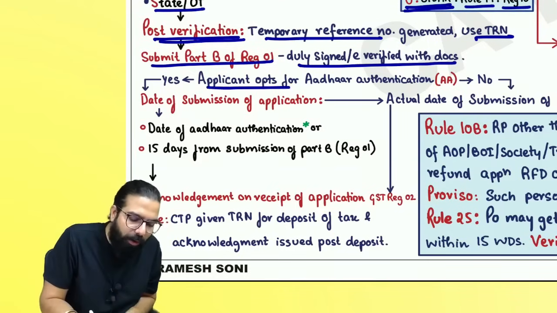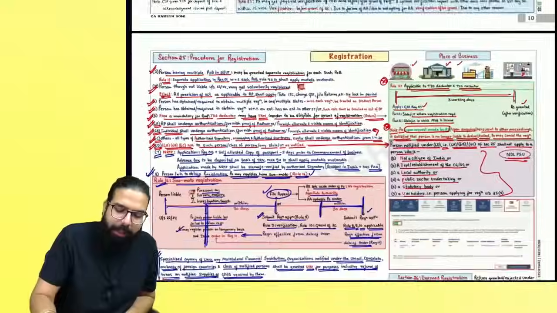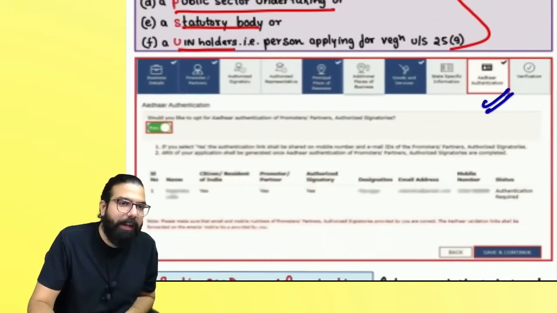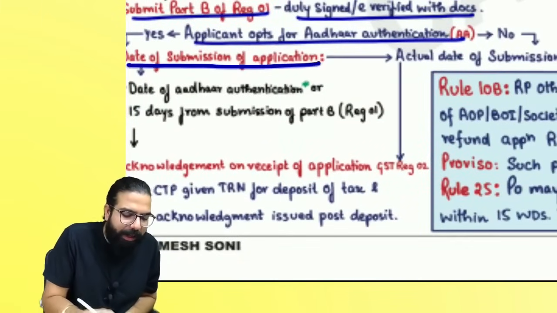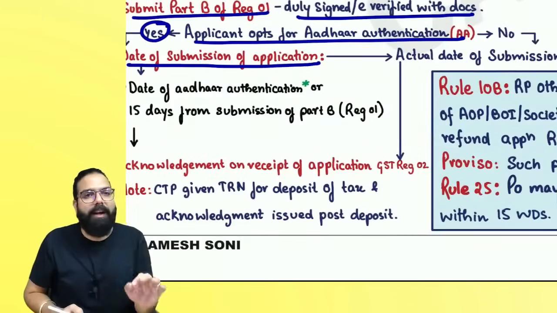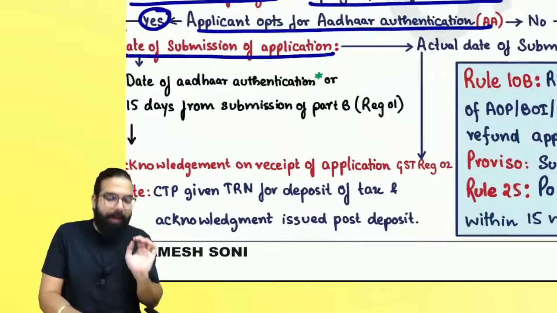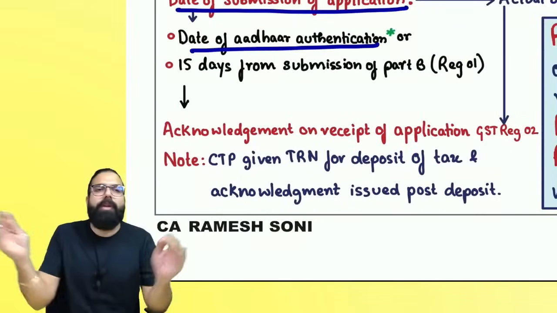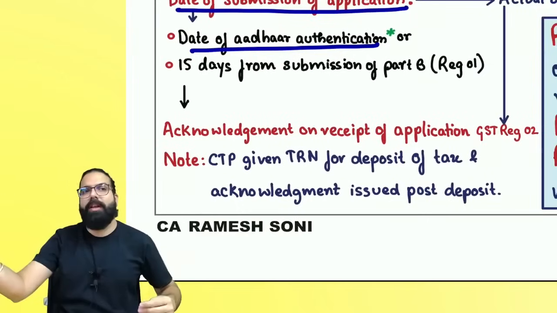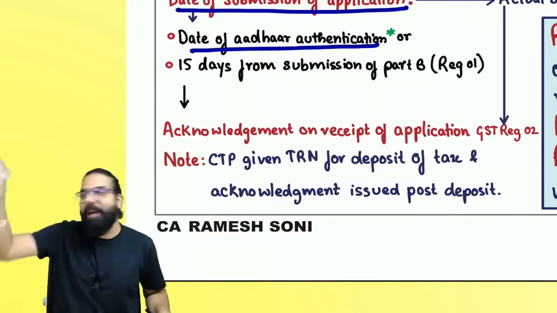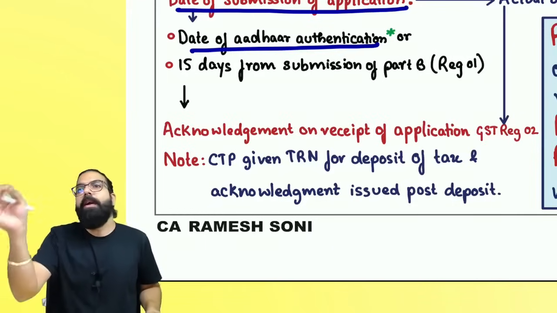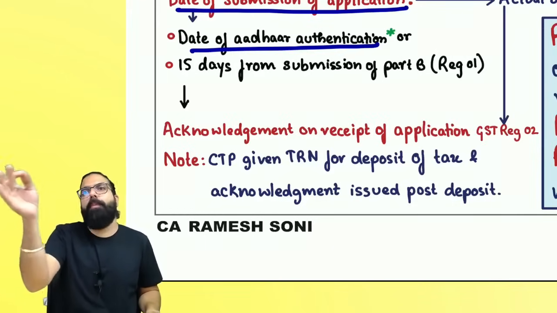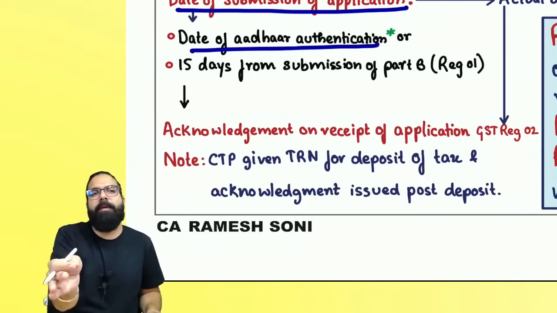And in part B you will get an option to do Aadhaar authentication. If you say yes to Aadhaar authentication, then the date of submission of the application will be the day you actually go online and do the Aadhaar authentication. When you say yes to Aadhaar authentication and submit your part B, one link comes on your email address. When you click that link, you have to put your Aadhaar number, then put the OTP linked to the Aadhaar, and your Aadhaar gets verified.